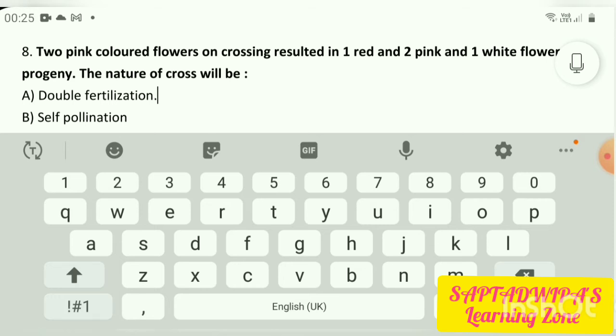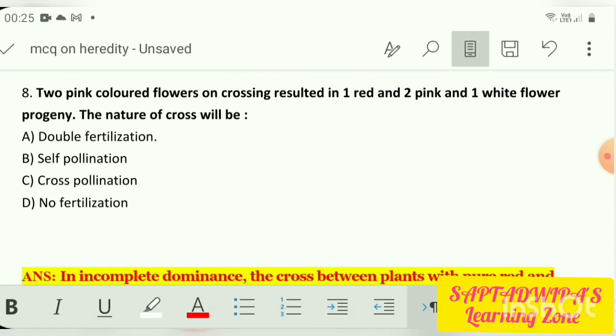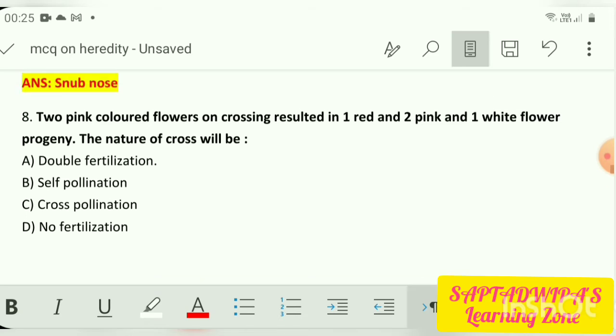So what we are having? We are having that 2 pink colored flowers on crossing resulted in 1 red, 2 pink, and one white flower progeny. The nature of the cross will be. Now here you have to again cross it. So two pink colored flowers were there, which on crossing gave one red, two pink and one white flower progeny. The nature of the cross will be.